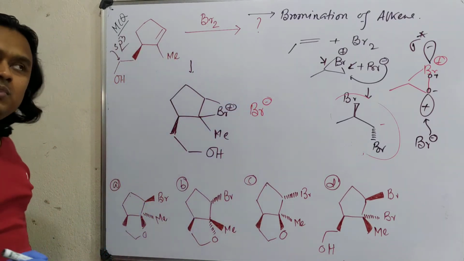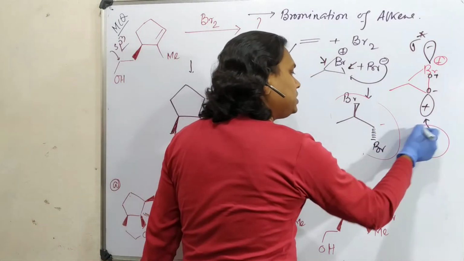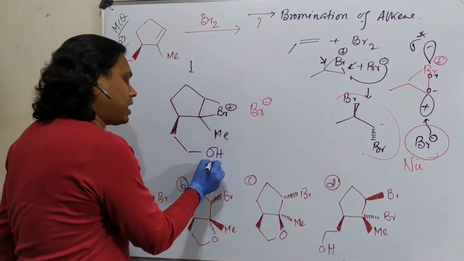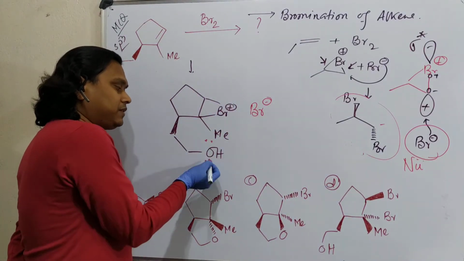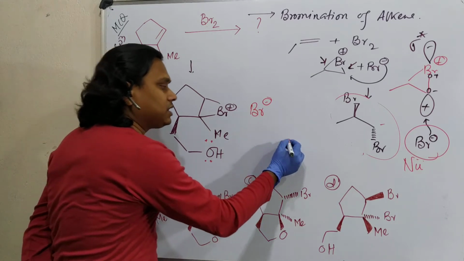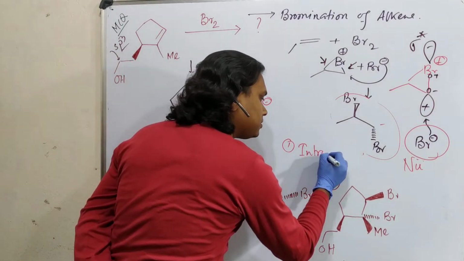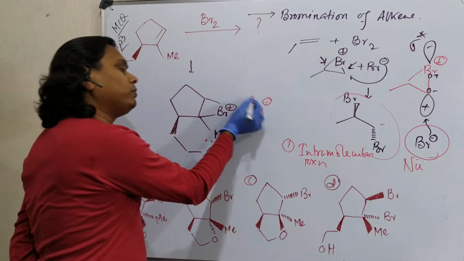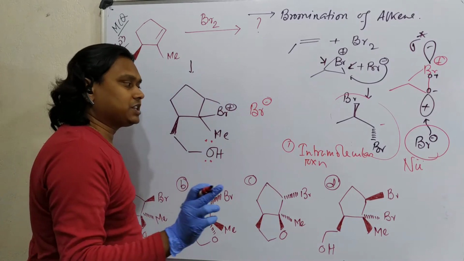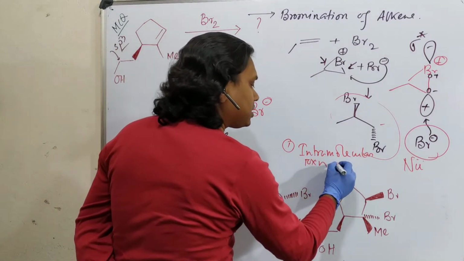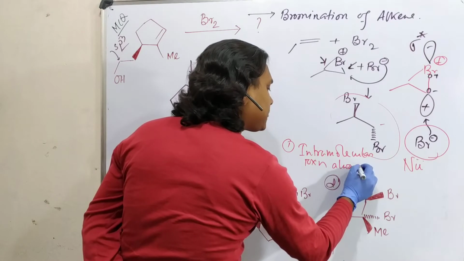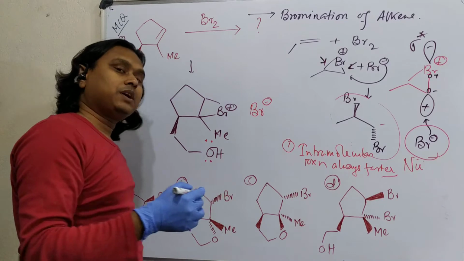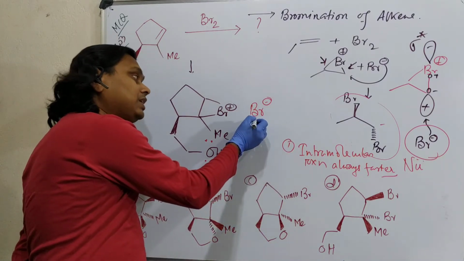Now, a question may come that in the earlier case we observed bromine acting as a nucleophile. Now, who will act as a nucleophile? Either this hydroxyl or bromine. Remember, if hydroxyl attacks, that is an intramolecular reaction. And if bromine attacks, that is an intermolecular reaction. And remember, an intramolecular reaction is always faster. And they are favored thermodynamically and kinetically both over the intermolecular one.